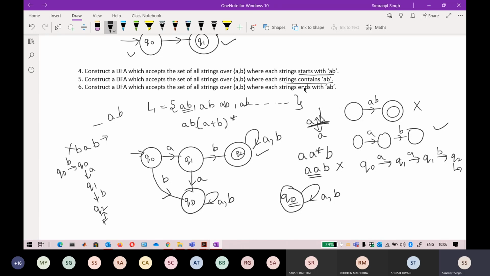If I say that BAB should not be accepted by the drawn automata, but in this automata, if you give the string BAB, it is also accepted, because if you do a self loop on the Q node, the BAB string can also get in the language. I do not want that string in my language. That is why I have to make a dead state.